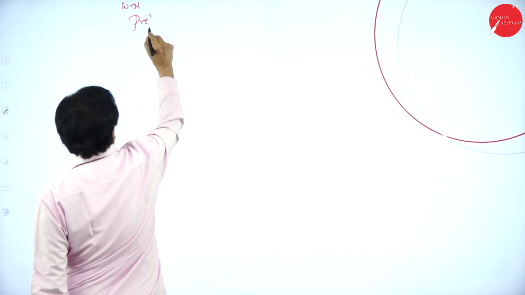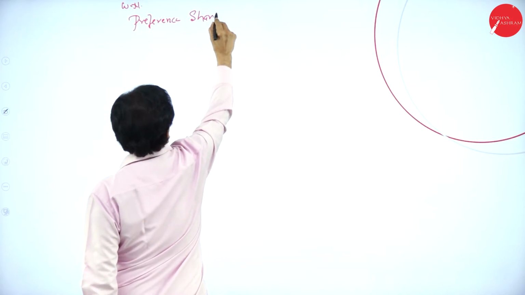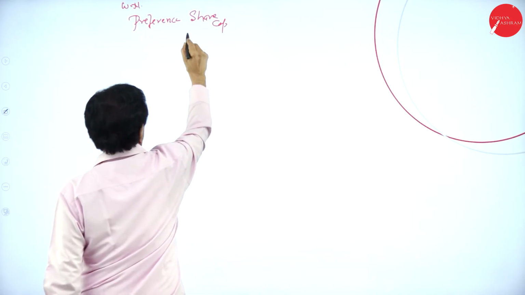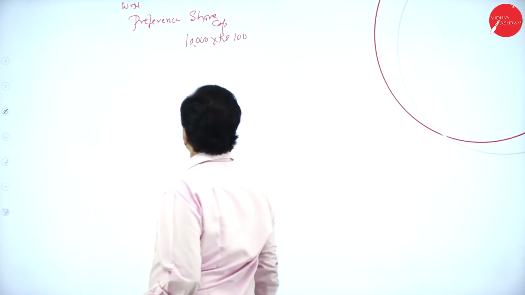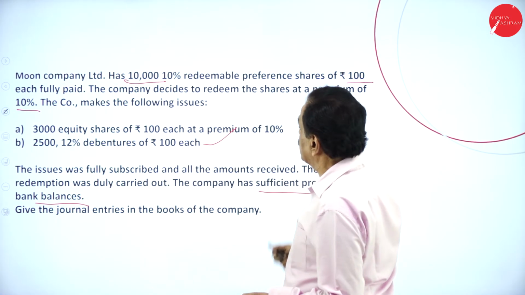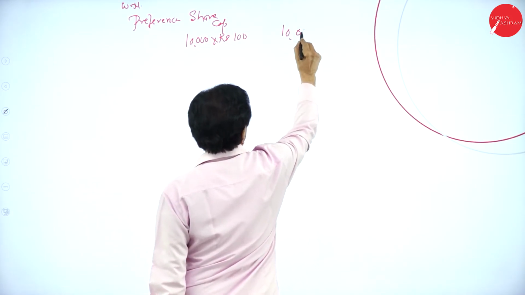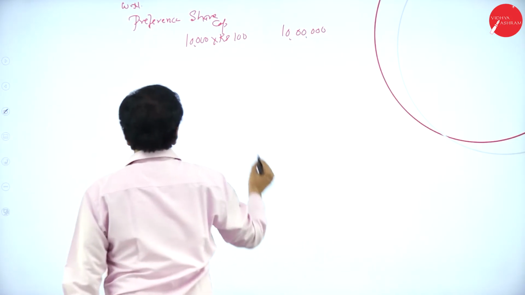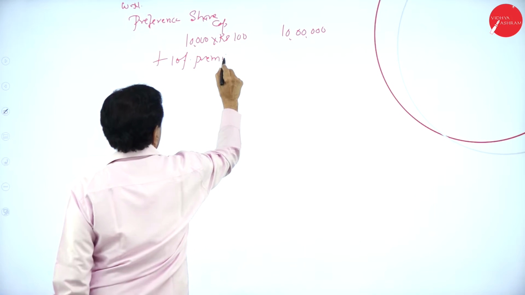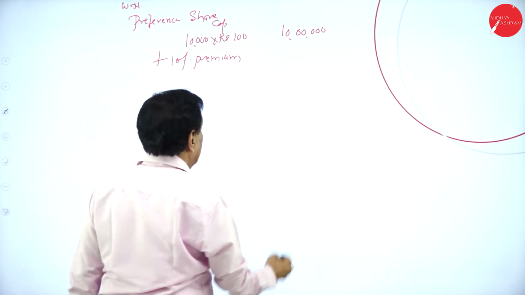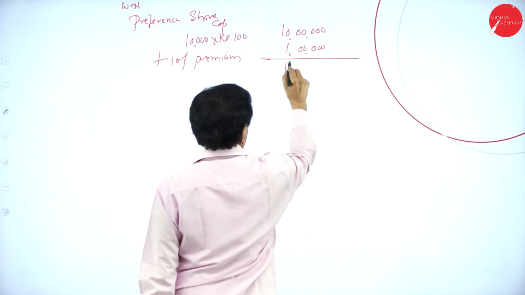Preference share capital: 10,000 shares of rupees 100 each. See the board? 10,000 of rupees 100 each. So 1 followed by 6 zeros, it is 10 lakh, plus 10% premium. 10% of 10 lakh is 1 lakh. How much is payable? 11 lakh.